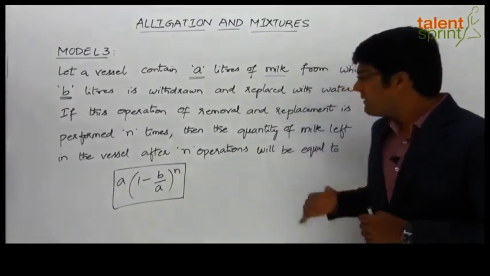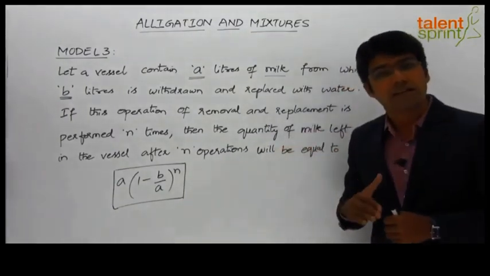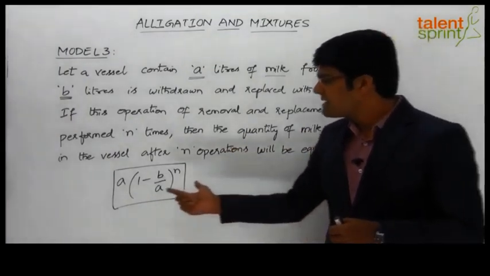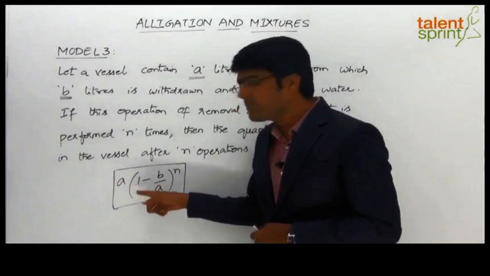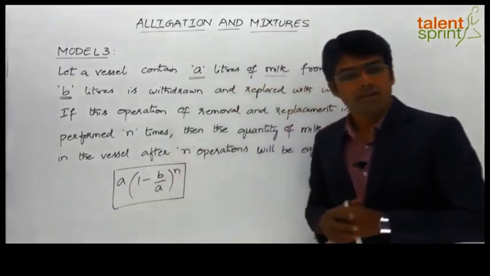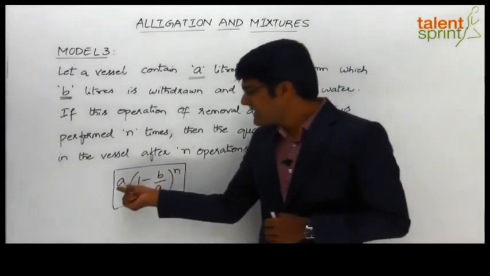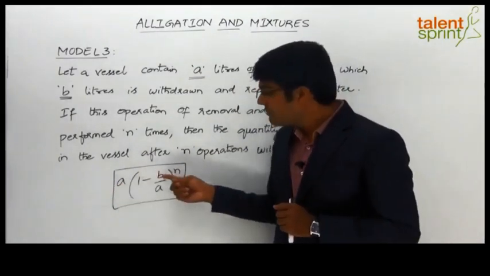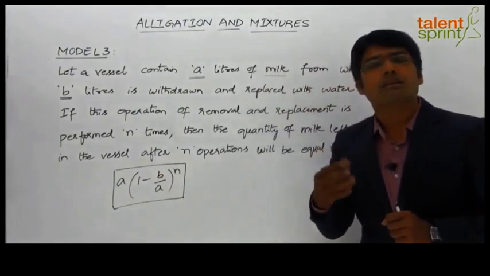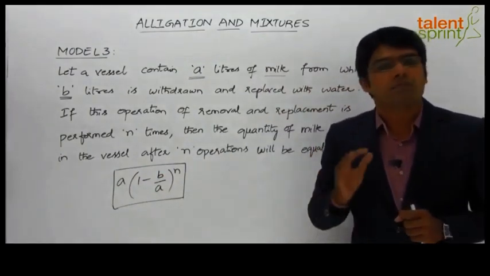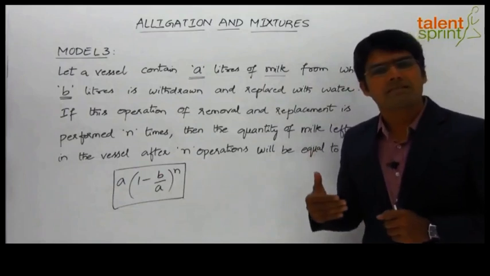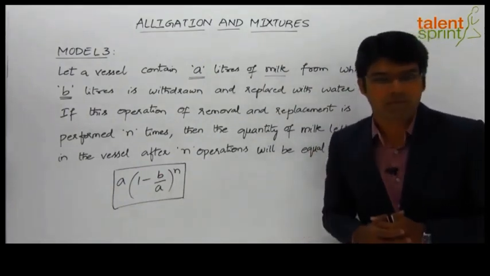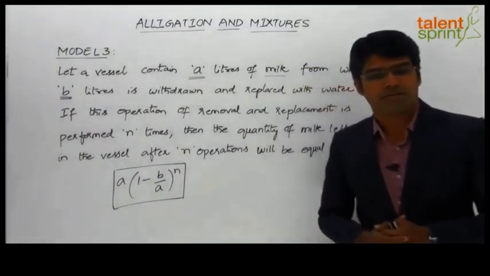So that is the reason when we have to find out the quantity of milk left out in the complete mixture after n operations, we can simply use this formula, A into (1 minus B by A) whole to the power of n, to get the required answer, where A is the initial quantity of milk or the quantity of vessel and B is the amount of milk which is being removed and replaced with water in the first instance, and from the second instance onwards B becomes the amount of mixture which is being removed and replaced with pure water, and n is the number of operations.